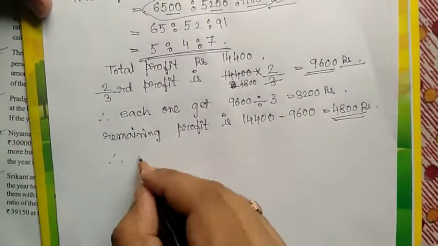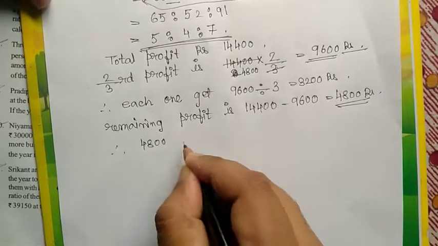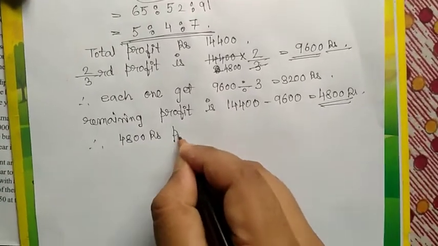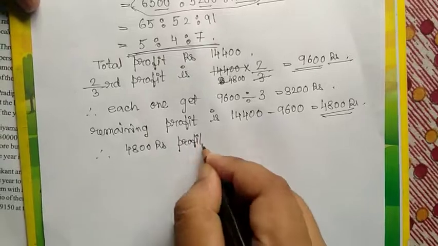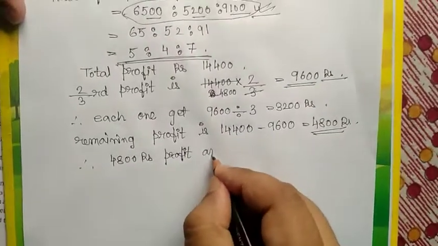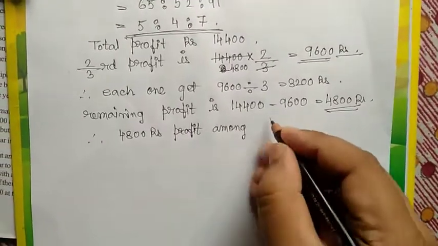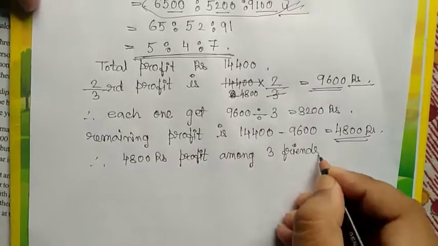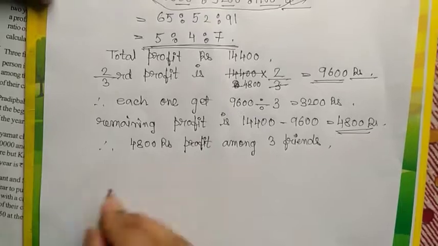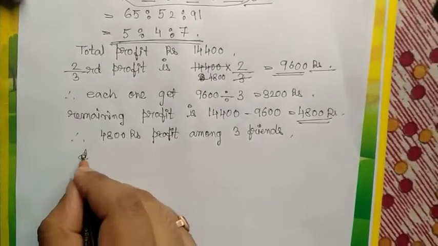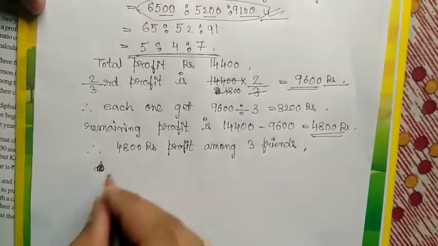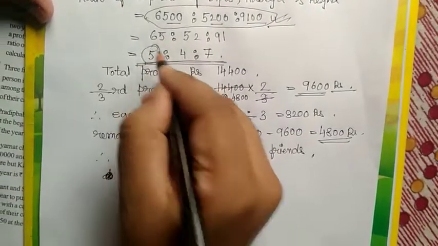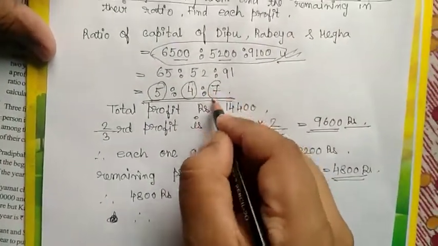So 4,800 rupees profit among three friends, each one gets first, second, third: the first one is 5, second one is 4, third one is 7.